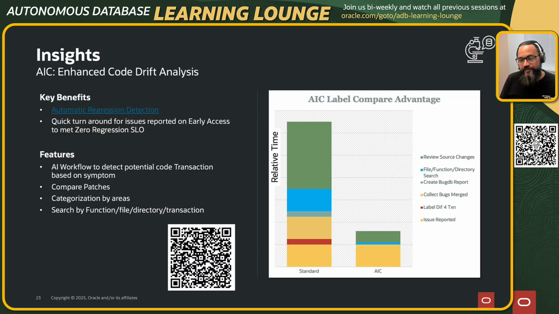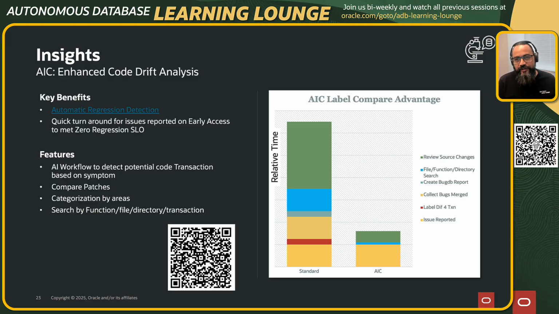So this automatic regression detection, there is the QR code which I have shared here. It's already a published feature that we have. What we really do is, all the SQLs which have been running in the backend, if they were working fine before and stopped working for some reason, we automatically detect that and alarm ourselves saying that, hey, there is a potential SQL which used to work before has started failing, and we start working on it.